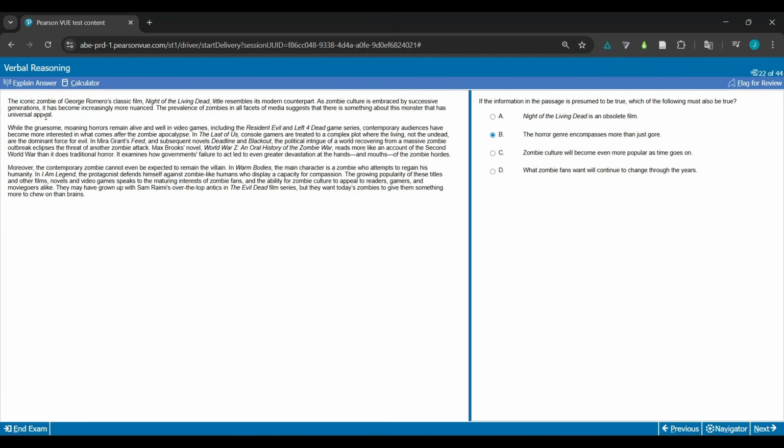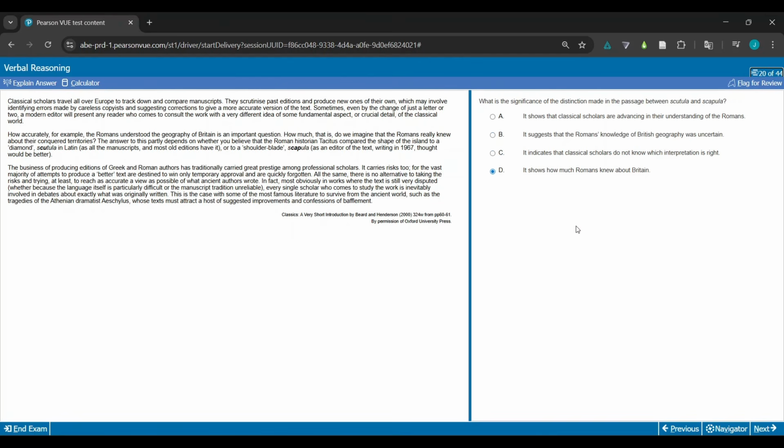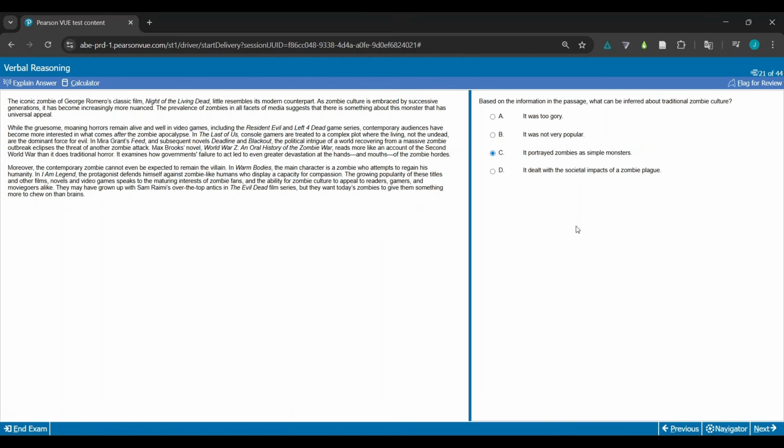This one says that it's being embraced by successive generations, but it doesn't necessarily mean it's safe for certain. It has to be more popular as time goes on, right? And then with Night of the Living Dead, it doesn't really say it's an obsolete film. Well, it says it's the iconic zombie of a classic film, so I don't want to say it's obsolete. Zombie fans will continue to change through the years? We don't know that. We know that there is a change and that they want zombies to give them something more to chew on, but there's not a lot else we're told about this info. Okay, so that's probably the order I would do this one in.